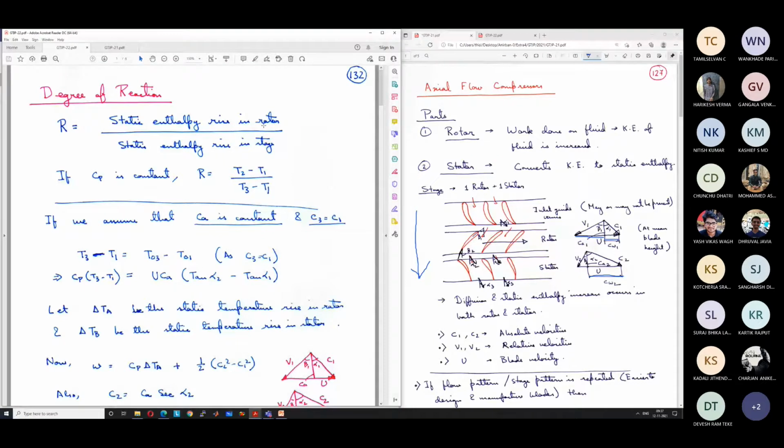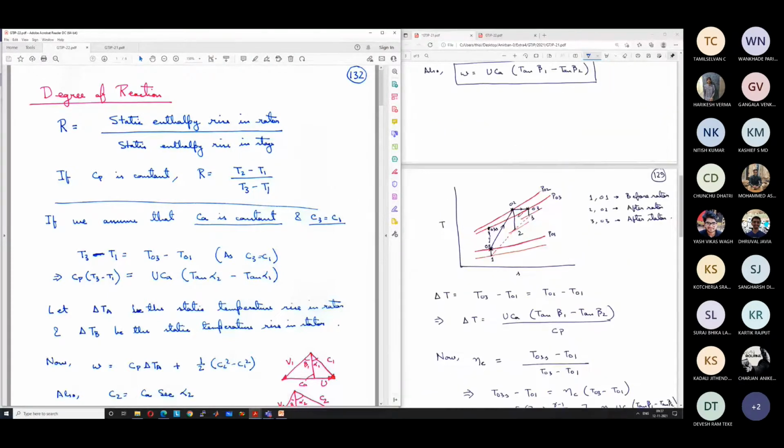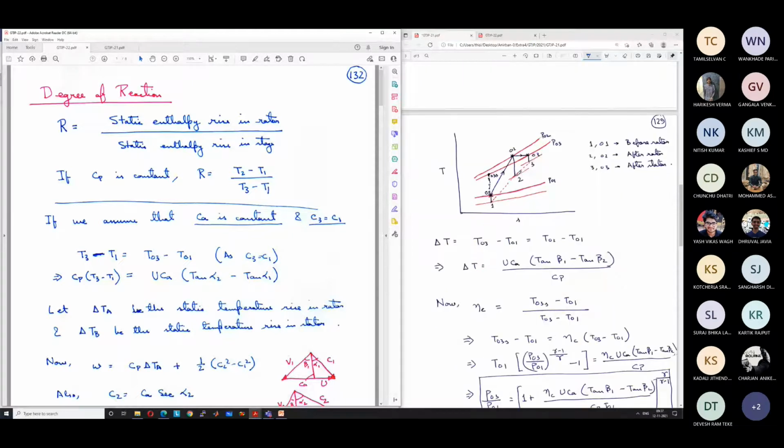If this degree of reaction is equal to 0, it means that there is no increase in static enthalpy in the rotor. Okay, let us go back to this diagram. Here we have seen the static enthalpy rise in the rotor. It is equal to Cp into T2 minus T1, and the static enthalpy rise in the stator is Cp into T3 minus T2.